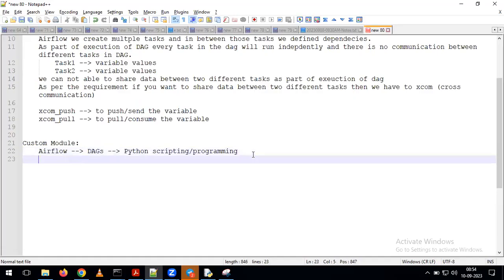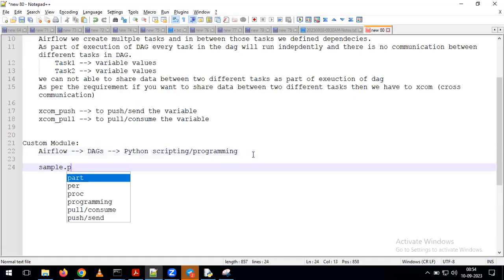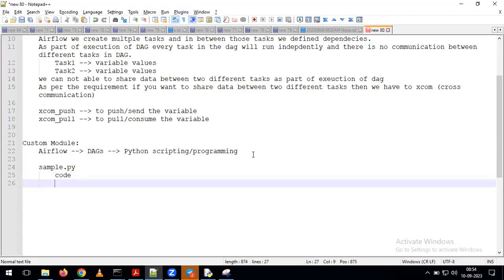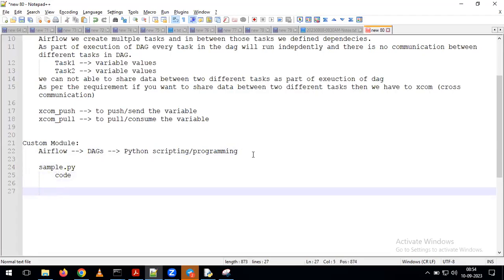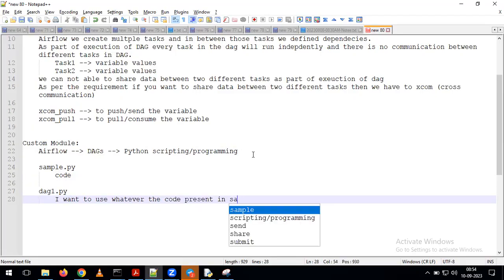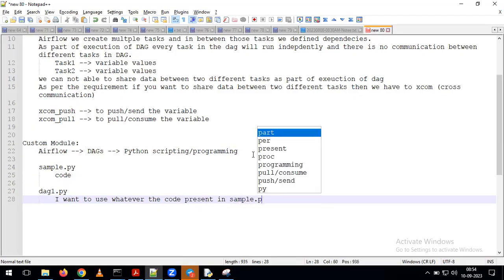Now, for example, I have one Python program like this. In this Python program, we have some code. My requirement here is that I am creating dag1.py. In this DAG, I want to use whatever code is present in the sample.py file.